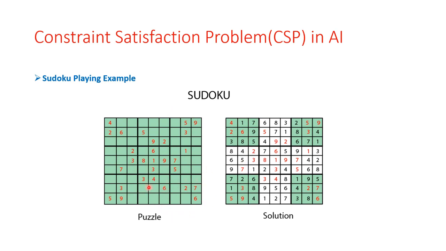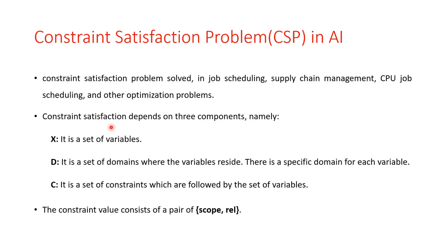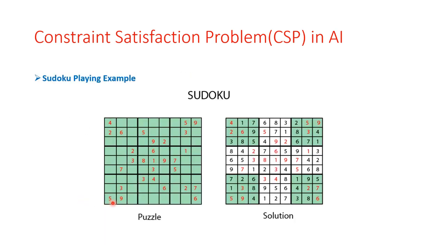So here we have the puzzle like this. This is a Sudoku playing example. Some values are already placed in these boxes and we have to solve the puzzle, and after solving, the solution is like this. We have to solve this type of problem using CSP. So we require three things here: first is the variables, second is the domain, and third is a set of constraints. To solve this problem, the variables are here.